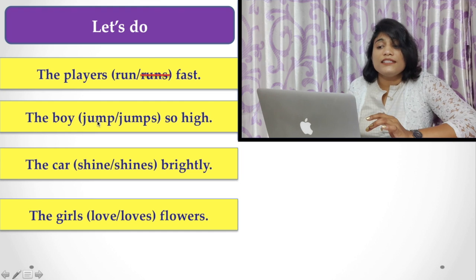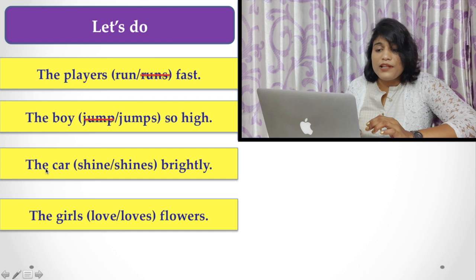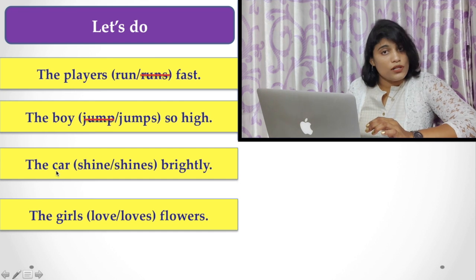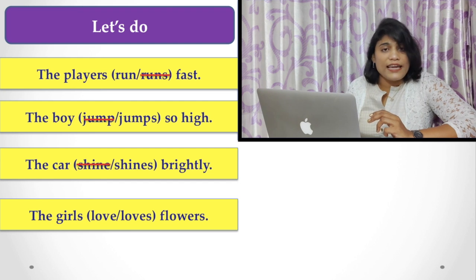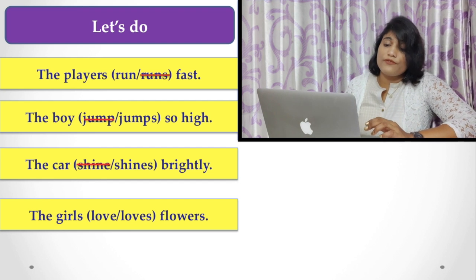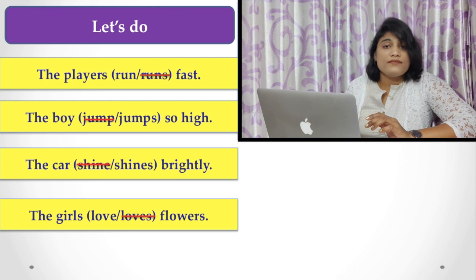Similarly, the boy jump or jumps so high. Here you find the boy is singular in number, so the verb must be, yes, jumps, with s ending, a singular verb. Similarly, the car, which is also singular in number, so the verb must be signs. And the girls, which is plural in number, so the verb must be plural, that is love flowers.